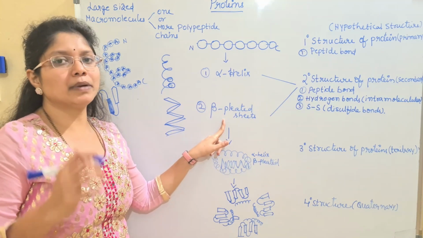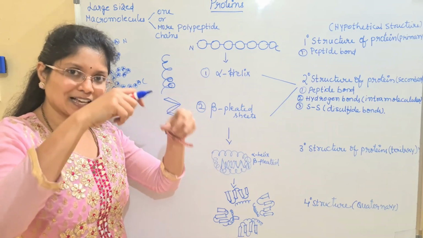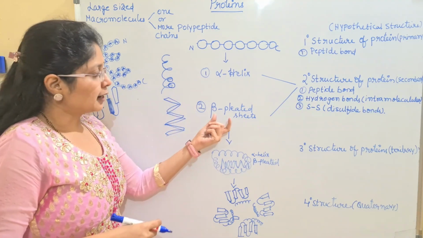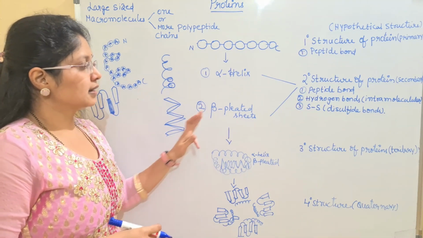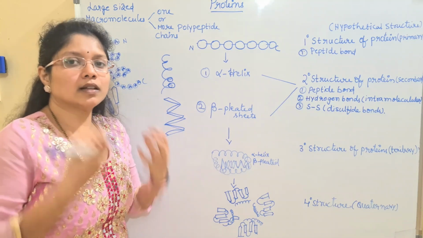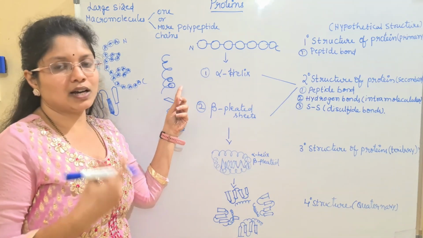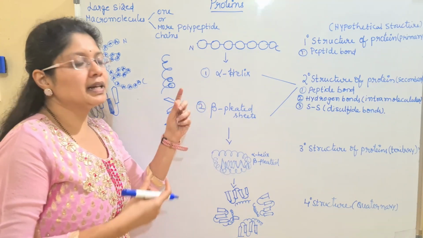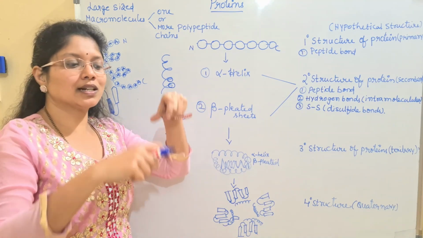Next, coming to the beta pleated sheets. Just like pleats, they are present like pleats. The alpha helix is like a spiral, a spirally coiled ribbon, and here it is a pleated ribbon. Why am I calling it a thick ribbon? Because of its thick structure, it is being pleated.